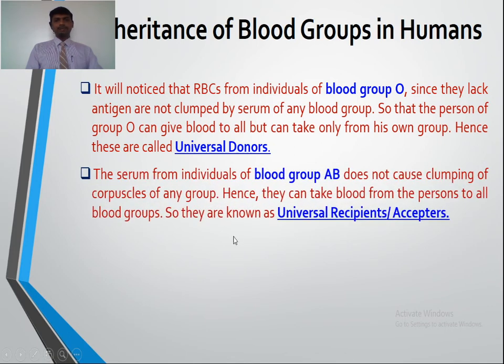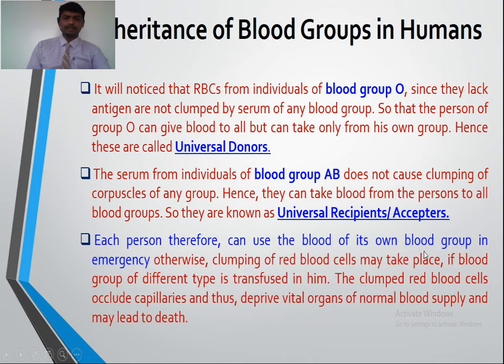Similarly, the serum from individuals of blood group AB does not cause clumping of corpuscles of any group, hence they can take blood from persons of all blood groups, so they are known as universal recipients or acceptors. Each person can therefore use the blood of their own blood group in an emergency, otherwise clumping of red blood cells may take place.